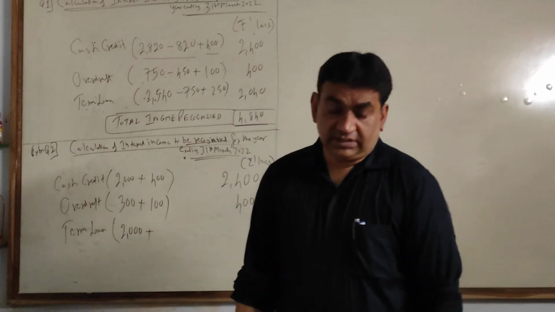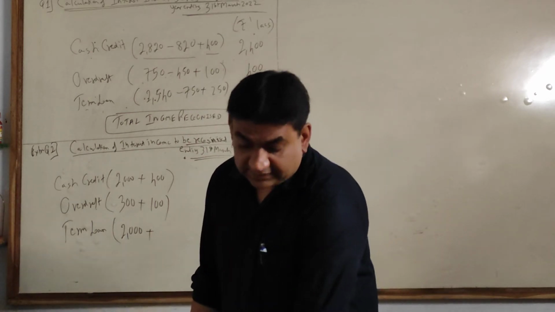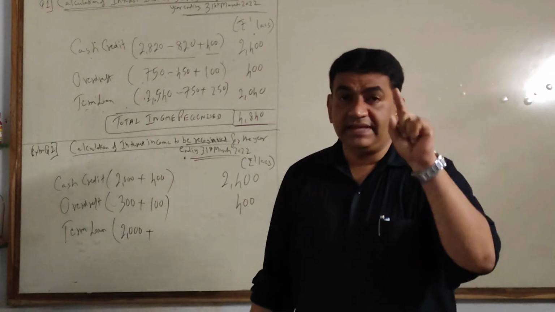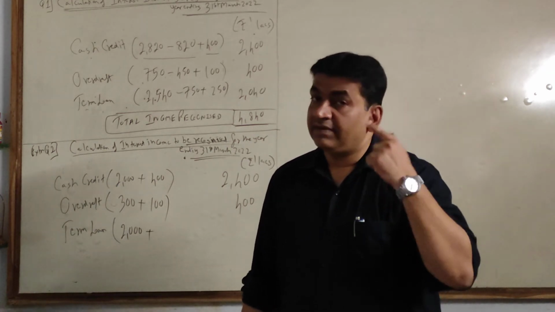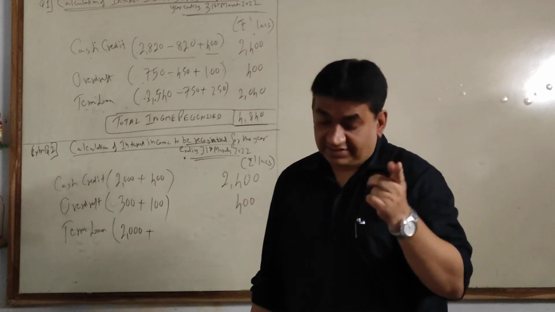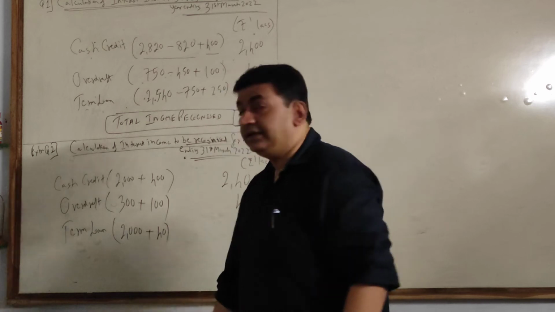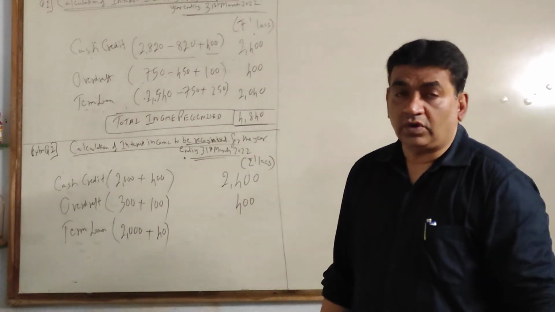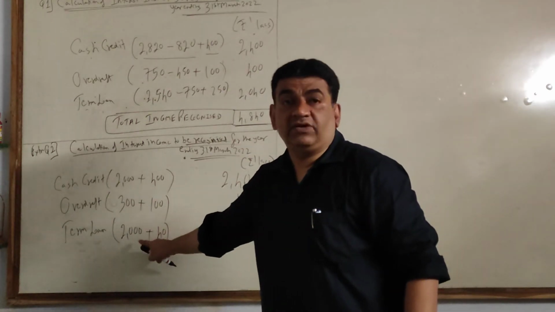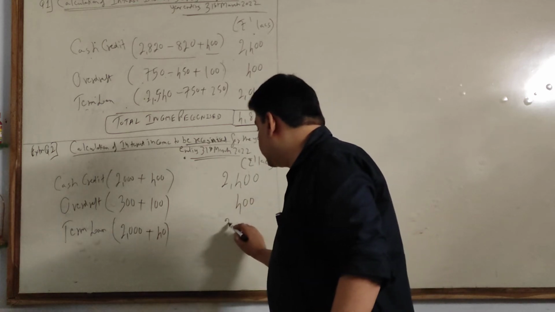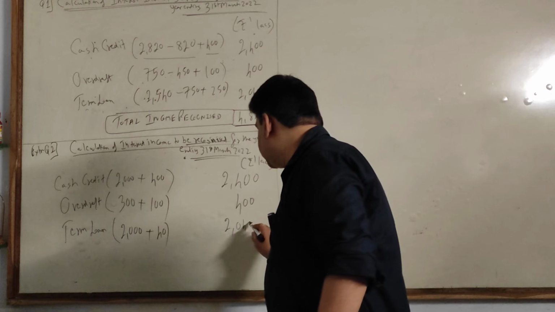So 2000 plus earned but not collected on PA. Same thing, PA I need received and receivable. So I will add it, and interest earned on NPA I don't want because interest collected on NPA is already included in this 2000. So that's it.